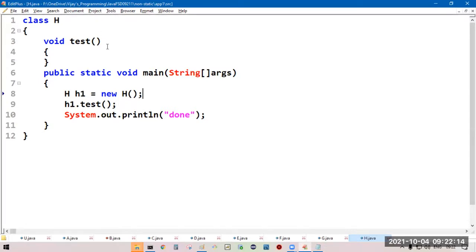Test is non-static. We know we cannot access this test without a reference. In the main method, we are creating an object for H class.